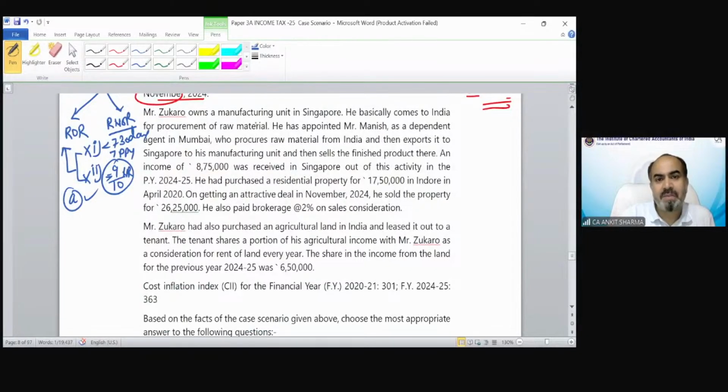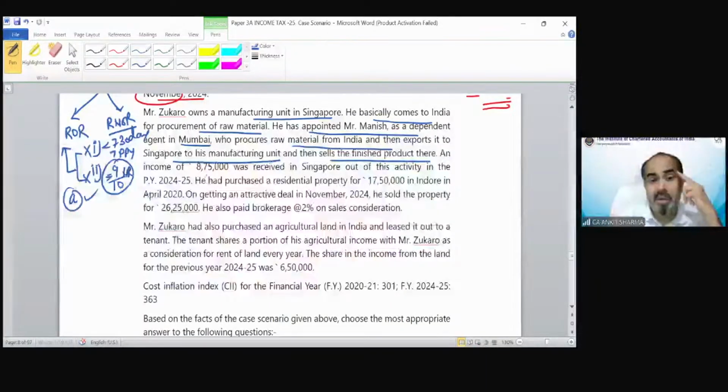Now the question says Mr. Zucaro owns a manufacturing unit in Singapore. He basically comes to India for procurement of raw material. So he procures raw material from India. He has appointed Mr. Manish as a dependent agent in Mumbai, who procures raw material from India and then exports it to Singapore to his manufacturing unit, then sells the finished product there. An income of 8,75,000 was received in Singapore out of this activity.